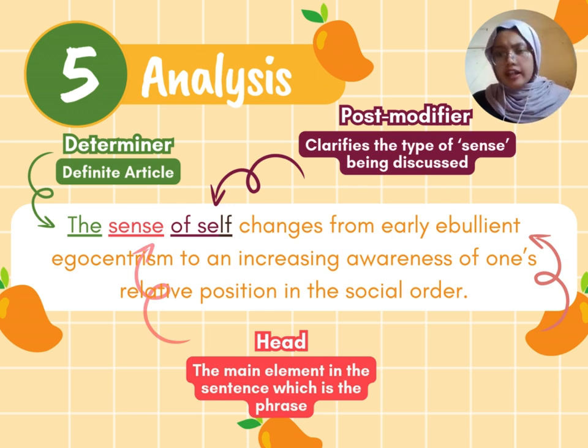The sense of self begins from a state of early ebullient egocentrism, which might involve a focus on one's own needs or desires, while the second phrase, to an increasing awareness of one's relative position in the social order, describes the ending point. It explains how the sense of self evolves into a growing understanding of a person's place within a larger social structure. So that is all from me.